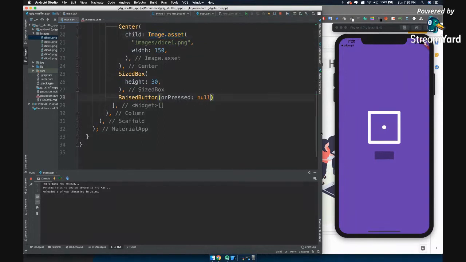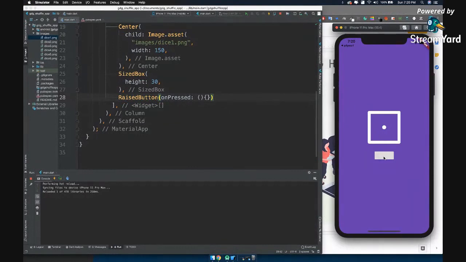Now let's concentrate on the raised button. As you can see, this is disabled. We'll make it enabled. How? We'll just add a function, and we'll tell that function to just not do anything as of now. Let's hot reload, it is activated. Now if you click here, you can see the little animation as well, right?